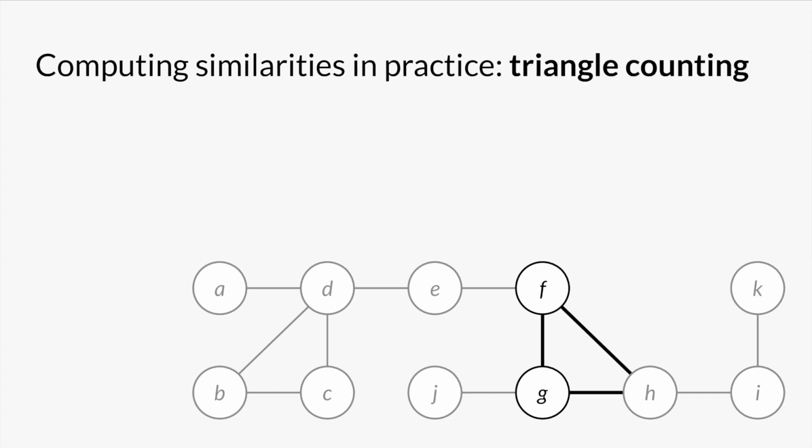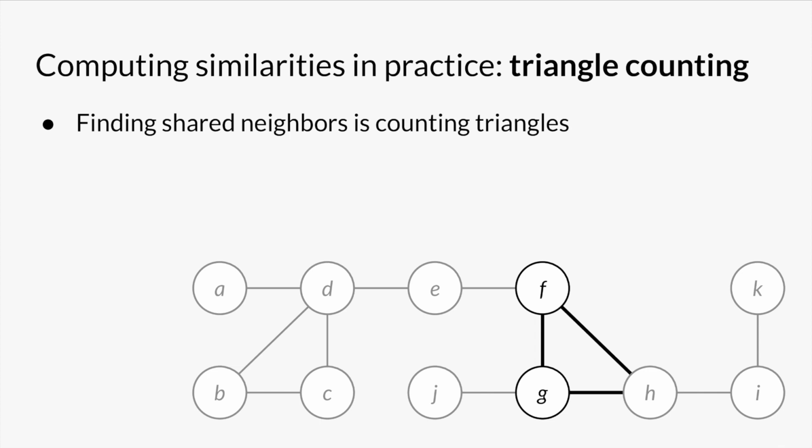That's a simple way to get the desired running time bounds, but for practical performance, we can do better than hash tables. Computing vertex similarities boils down to counting neighbors. That's the same as counting triangles. Finding that H is a shared neighbor of f and g is the same as finding that FGH is a triangle containing the edge FG. This observation is useful because now we can use optimizations from past work on fast triangle counting.